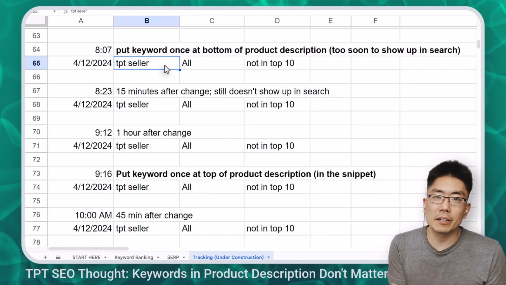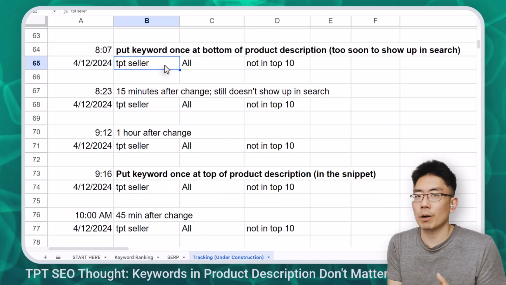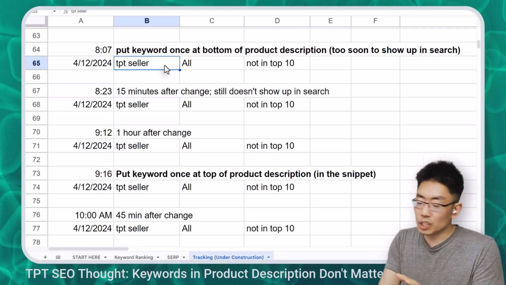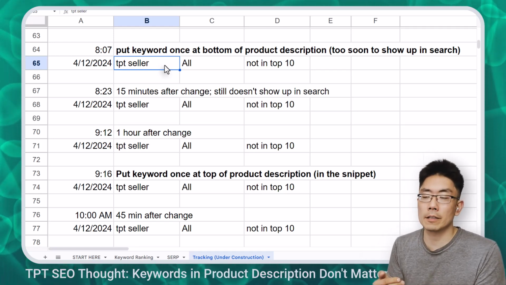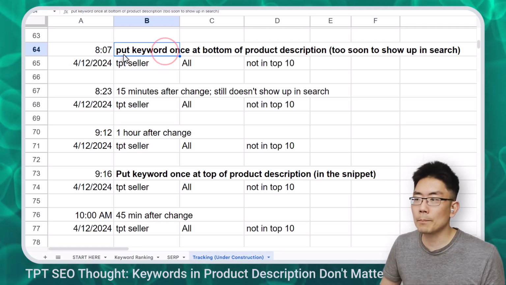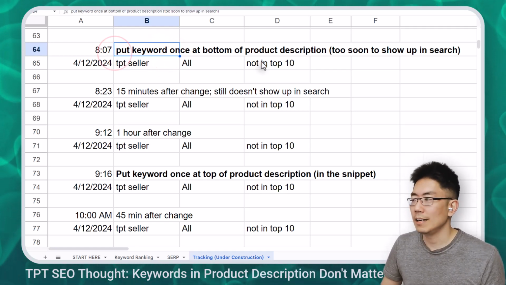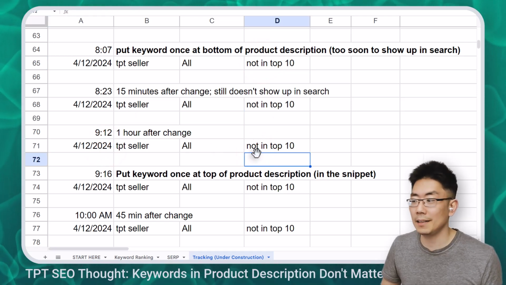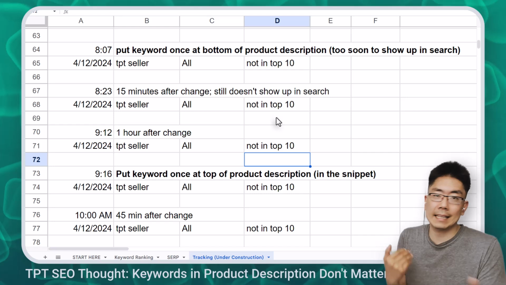So then I wondered if the keyword in the product description anywhere would be a ranking factor. And it might be. I just couldn't detect it. It didn't show up in the top 10 pages. So I put the keyword at the bottom. At 8 o'clock, it's not in the top 10. An hour after the change, it's not in the top 10. It still might be improving. I just can't detect that change here.